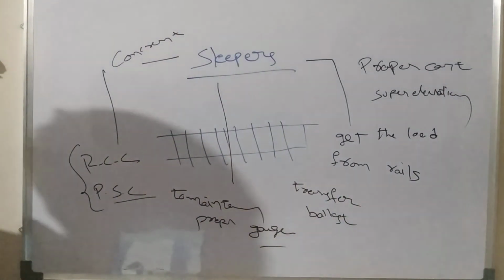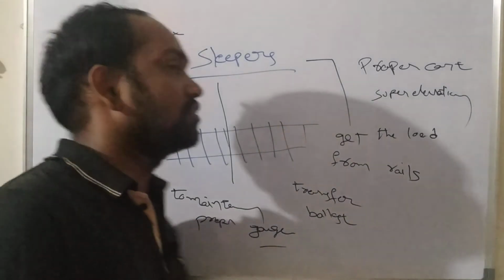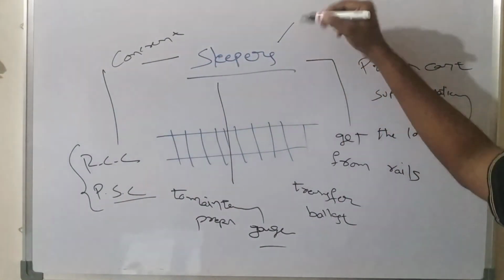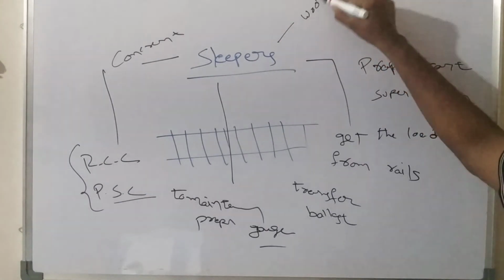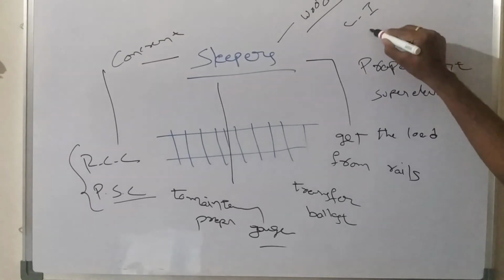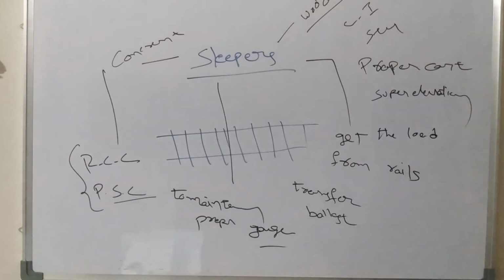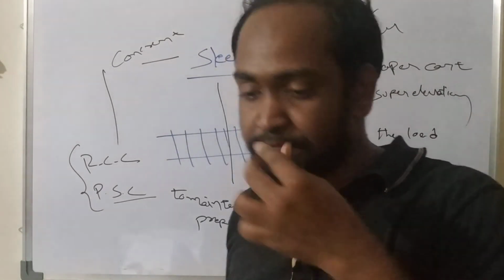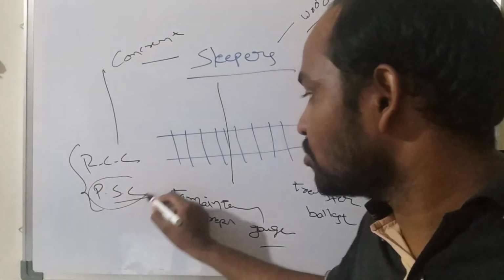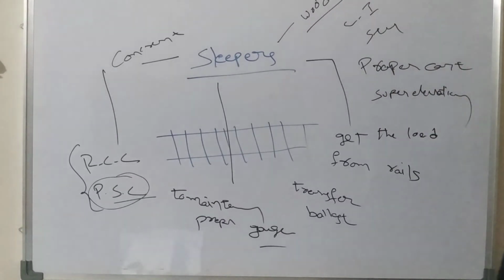Okay, so this is about the sleepers, and mostly concrete will be used for making sleepers, and instead of concrete, in some places wood or timber may be used. Understand? And in some cases cast iron or steel sleepers also may be used. But coming to all these types of sleepers, pre-stressed concrete sleepers are the most efficient and most economic, and they can give large strength to the track. So that's why everywhere in the world nowadays only pre-stressed concrete sleepers are used.